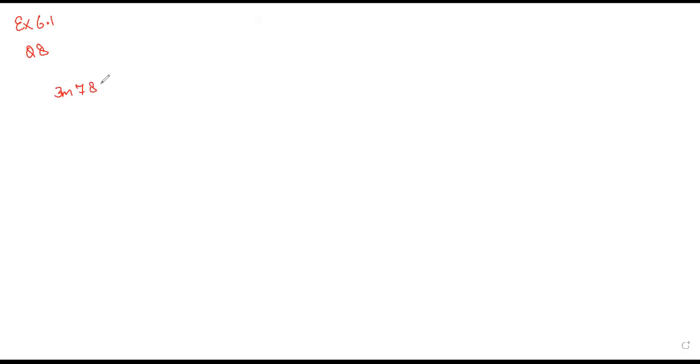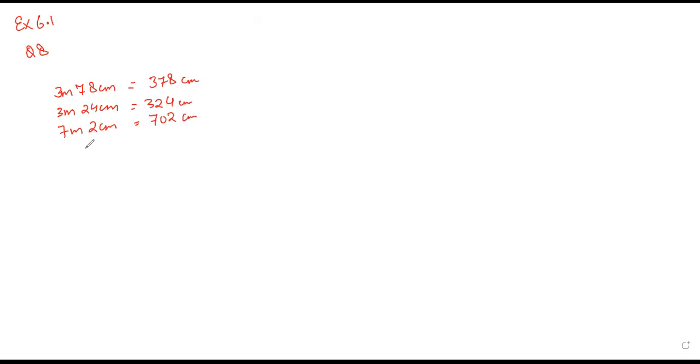I have solved this question, I think, in the Zoom meeting. The lengths are 3 meter 78 centimeter, then 3 meter 24 centimeter, and then 7 meter 2 centimeter. First of all we convert to centimeters, because it's easy. It will be 378, 324, and 702 centimeter.